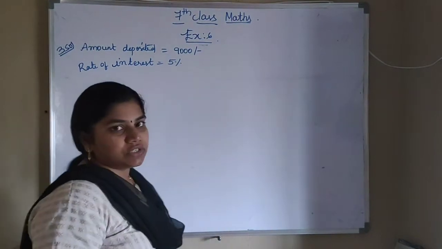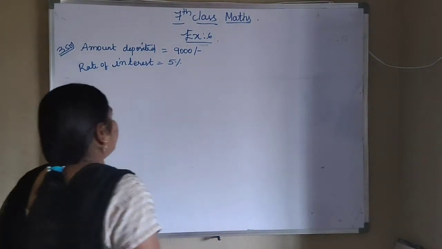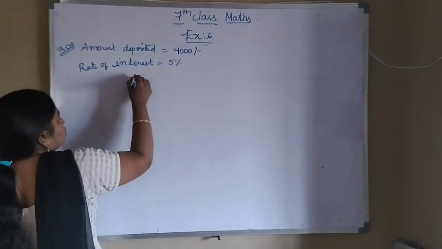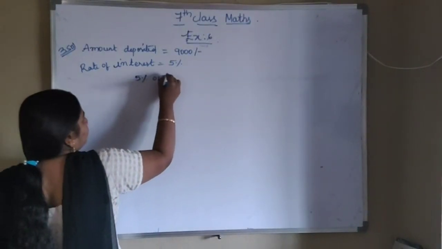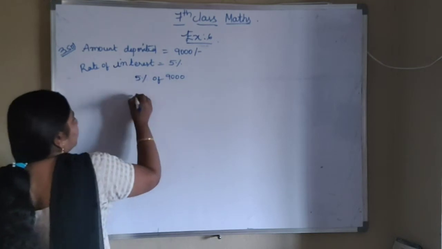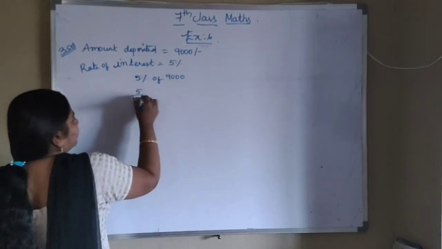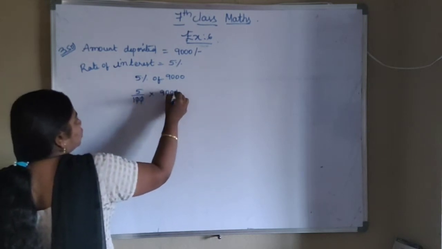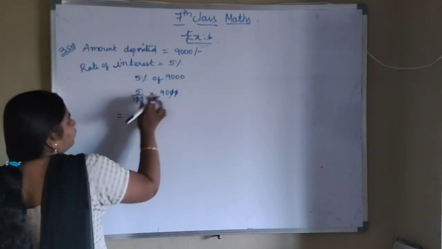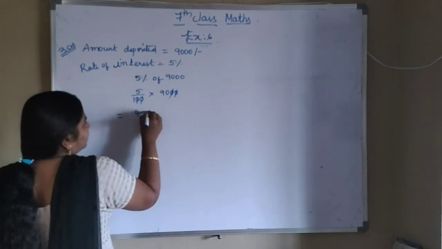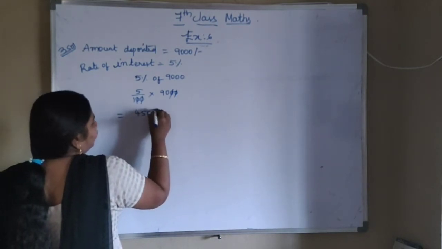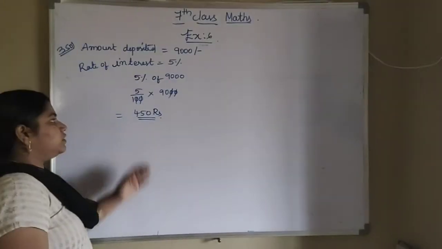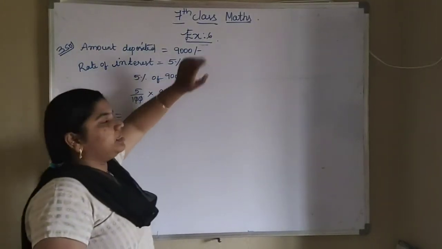So what is the interest value we have to find? What is 5% of 9,000 we have to find? So 5% of 9,000. 5% can be written as 5 by 100 into 9,000. The zeros will get cancelled. So 9 5s are 45. That means it will be 450 rupees. So how much interest will they get? That is 450 rupees for this 9,000 rupees.